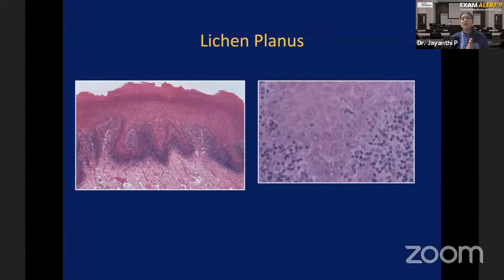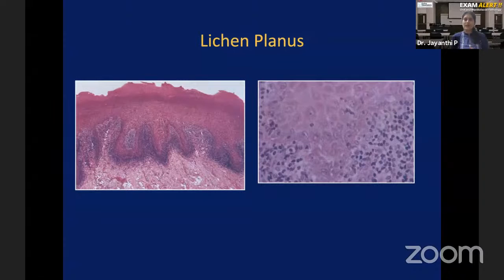Okay. So we have completed the autoimmune diseases. Very, very important, very frequently asked essay question, viva question. Pemphigus can be asked as an essay. Lichen planus can be asked as an essay. Just remember the basic concepts. That is very, very important in answering, because suddenly when you look at it, everything will look similar. You will not know which histopathology is for which one, which clinical feature is for which disease.